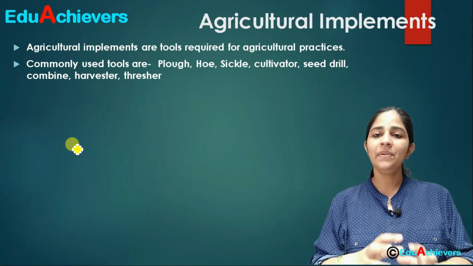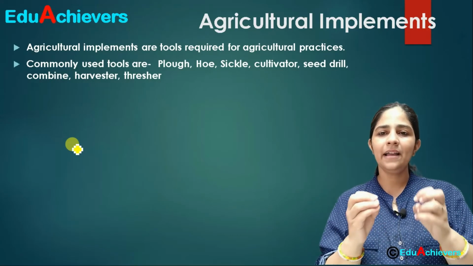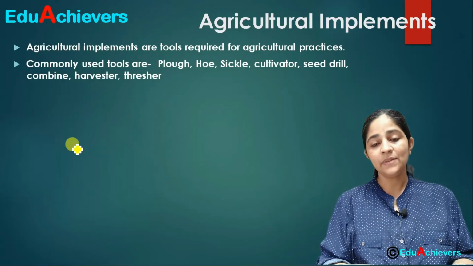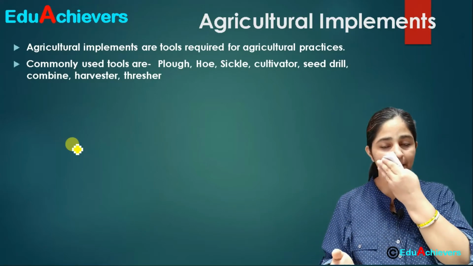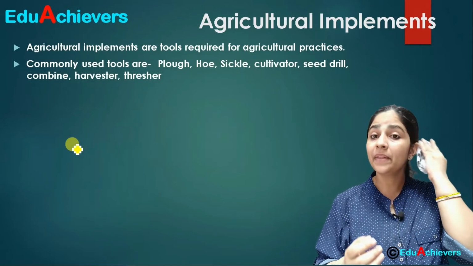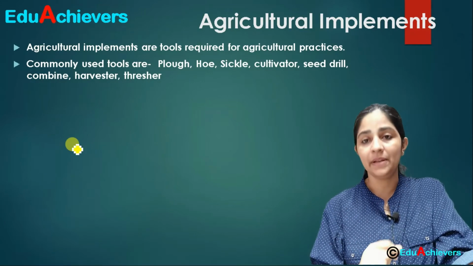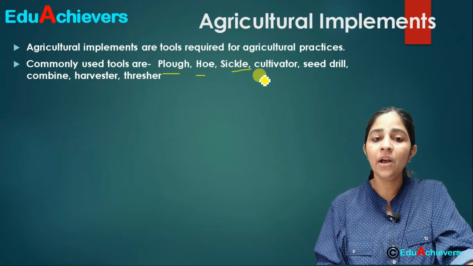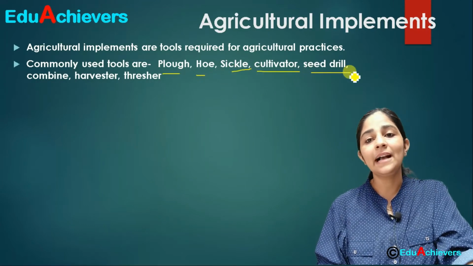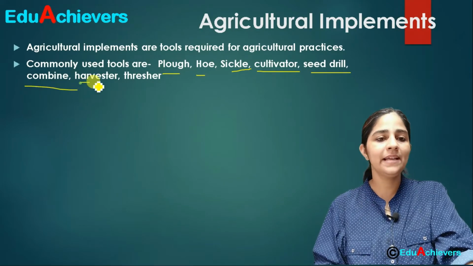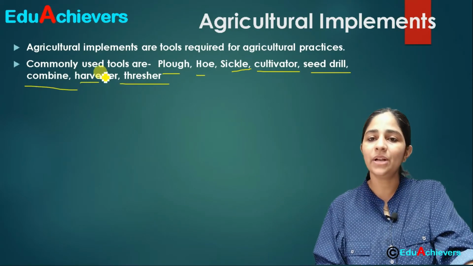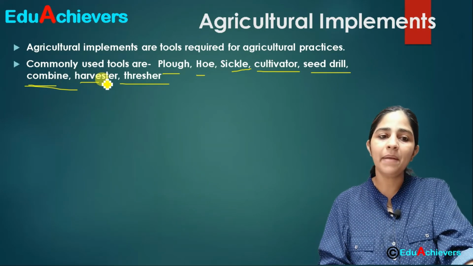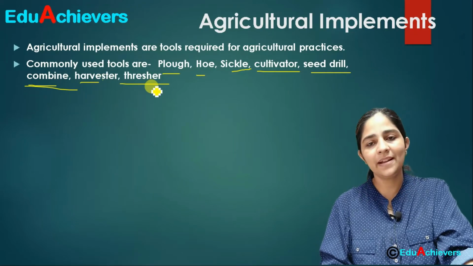The next thing we need to understand is that several tools or machinery are used in the agriculture field. Commonly used ones, which we call agricultural implements, are the plow, which we use for plowing, hoe, sickle for harvesting, cultivator machine, seed drill for sowing seeds, combine, harvester and thresher. Thresher is for threshing, harvester is for harvesting, that means cutting the crop, and the combine has the features of both the harvester and thresher.